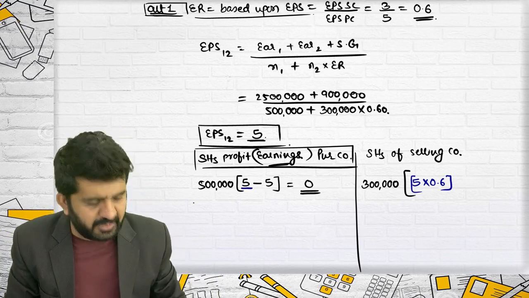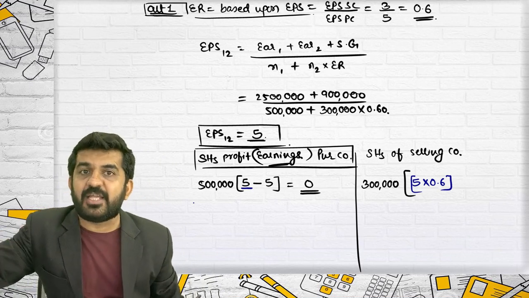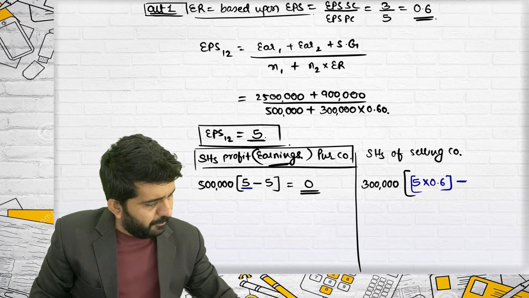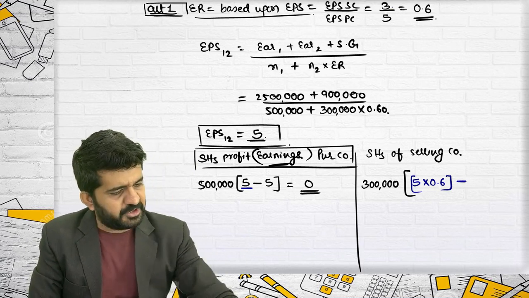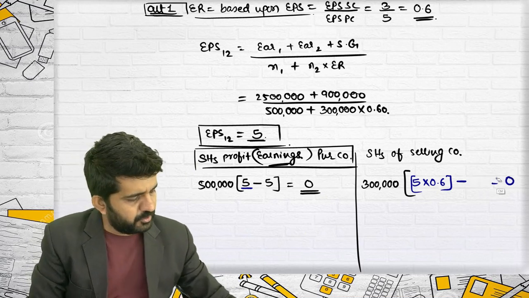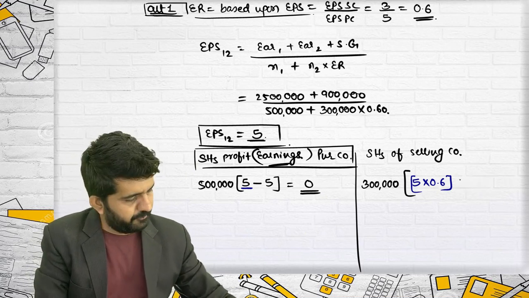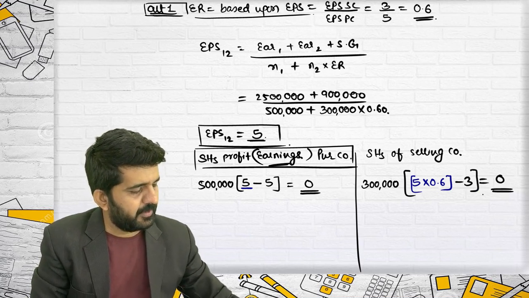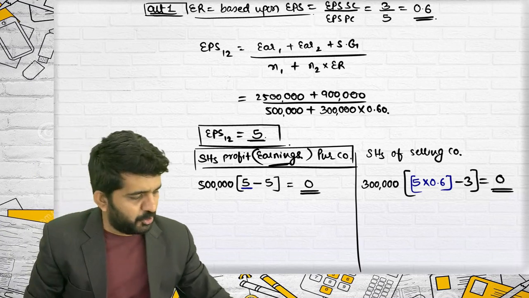Sir, why have we not multiplied the exchange ratio over here? Because that number of shares remains the same. Is it alright? Minus, what was their old EPS? 3. Believe me, this answer will also be 0.